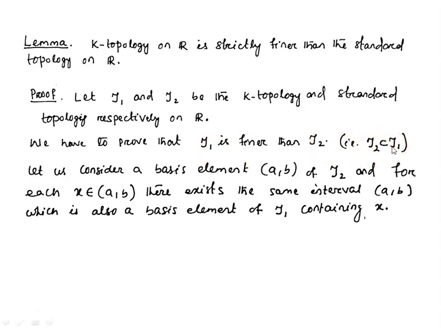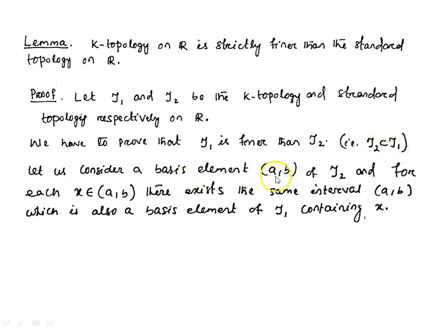As we have seen in the previous lemma, to prove that tau 2 is a subset of tau 1, we can take a basis element of tau 2 containing some point x. If we can find a basis element of tau 1 containing that point which is a subset of the basis element of tau 2, then we can show that tau 2 is a subset of tau 1.